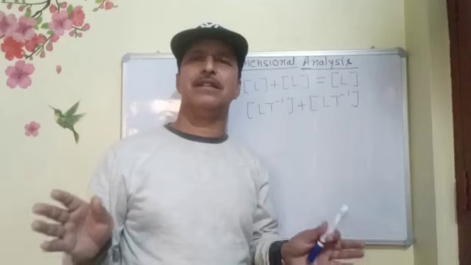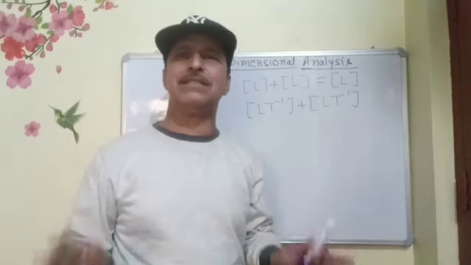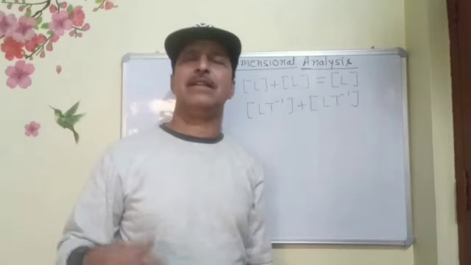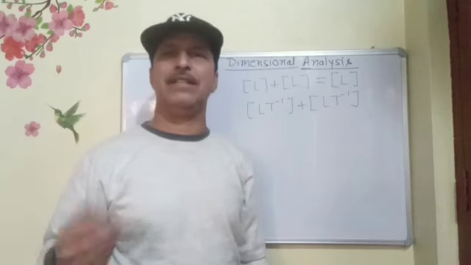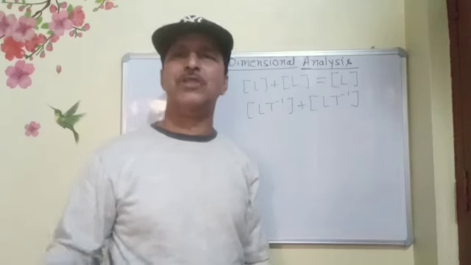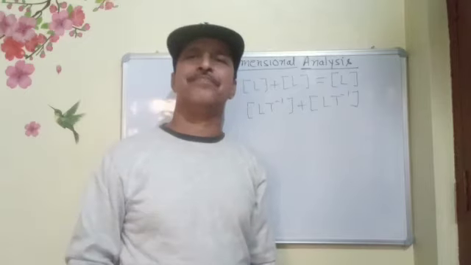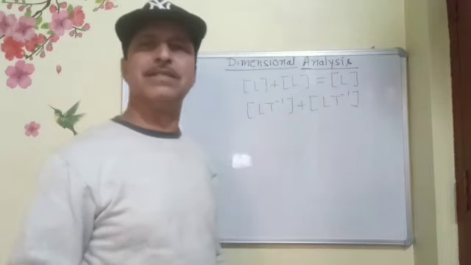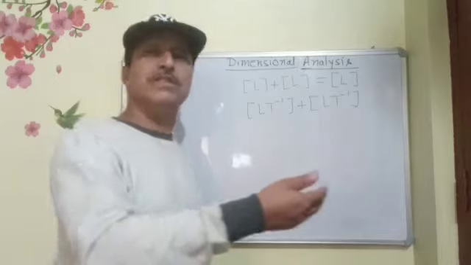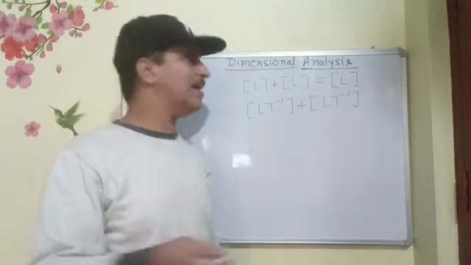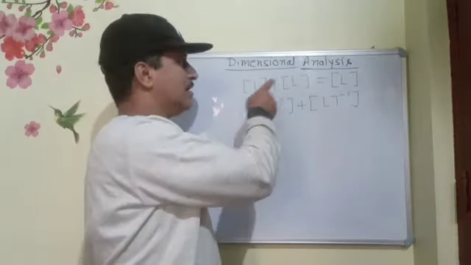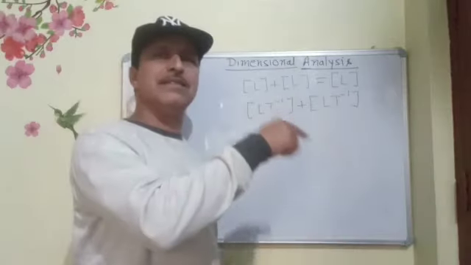It is meaningless to say that length plus length is 2 length. There is nothing like 2 length. So length plus length is length, mass plus mass is mass, force plus force is force. Therefore, we'll add the dimensions and get the same one.